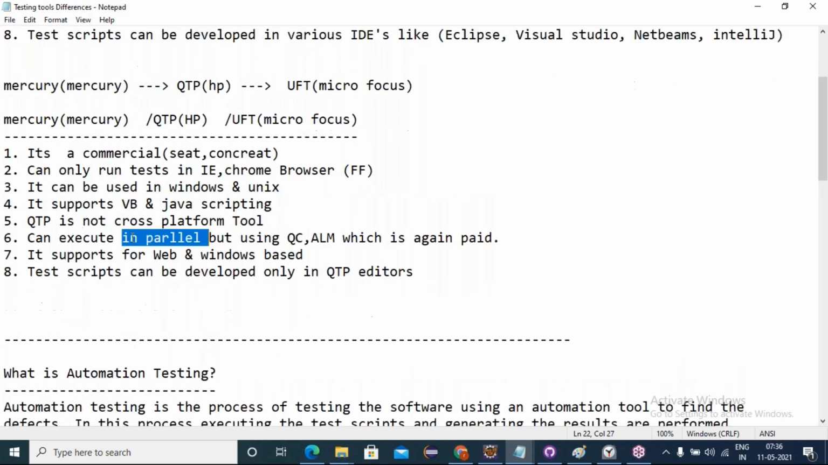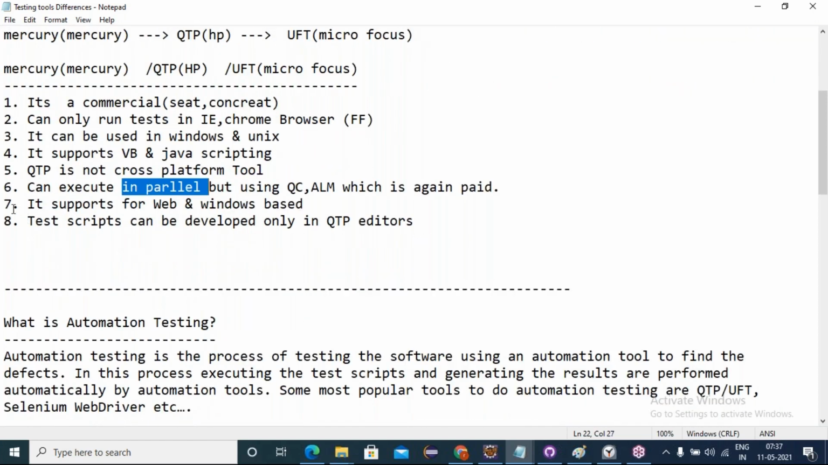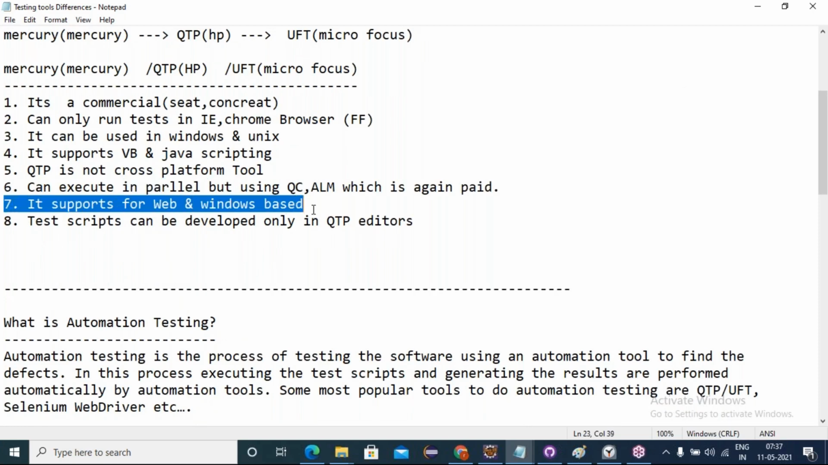Okay, now the seventh point in QTP: yes, it supports web and Windows based applications. My QTP or UFT can automate web applications and Windows desktop applications. Windows desktop applications are standalone applications. Both types of applications, UFT or QTP can automate.